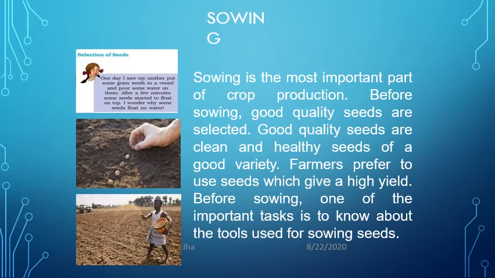The second process of agriculture practices is sowing. Now, sowing of the seeds is an important process. Before sowing, good quality seeds are selected, meaning clean, healthy seeds of good variety, so that they can give a high yield for the crop.